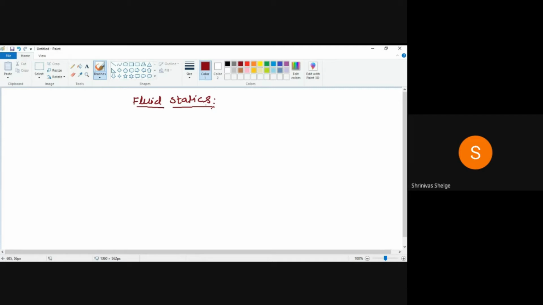Obviously, we know that when the fluid is in a static condition, such as when it is in a container, it is in the rest condition, and that is nothing but fluid statics. So in this topic we have to study the behavior of the fluid when it is at rest in a container. Whenever the fluid is in the container, it always exerts pressure on the wall of that container.